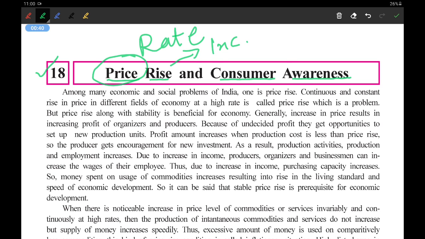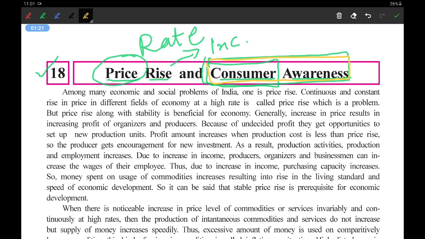Okay. And we are also going to talk about consumer. Now, who is a consumer? We will be understanding about this particular term in detail in this chapter. At the same time, we will also understand what this word means combined. Consumer awareness. Like when you are watching television, you might have seen many times an ad called Grahak Jago. So that is the consumer awareness. We are going to study about that in detail in this chapter. Okay, so let us start.